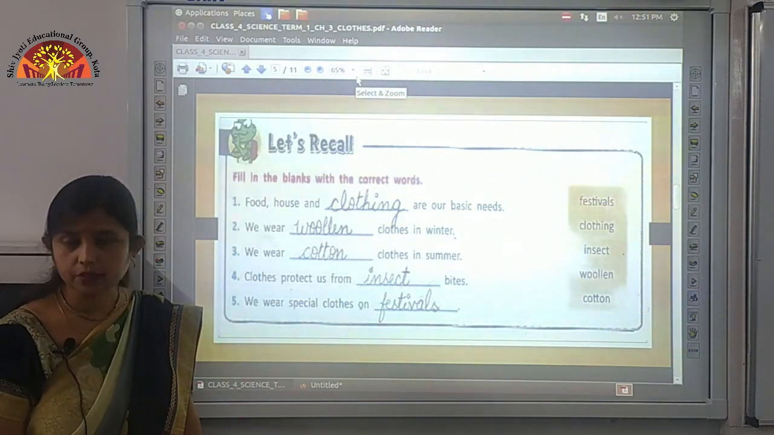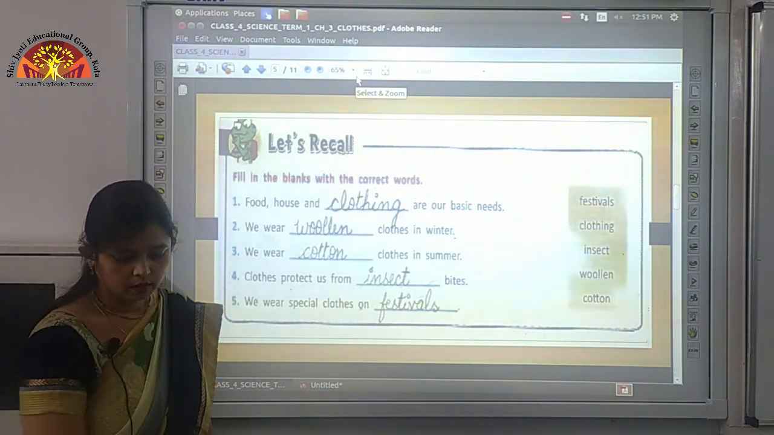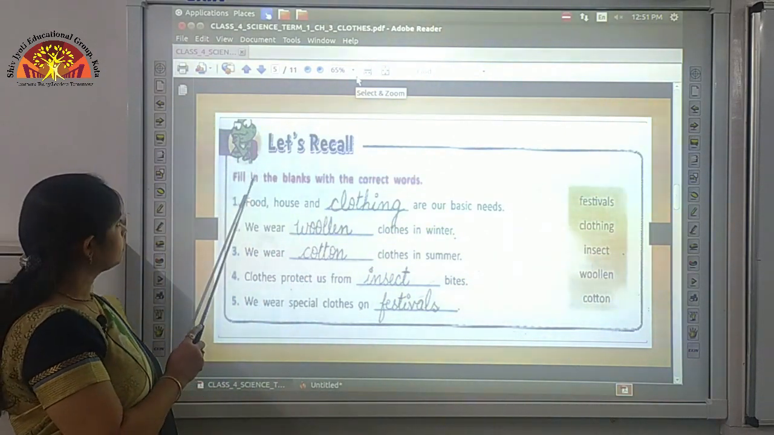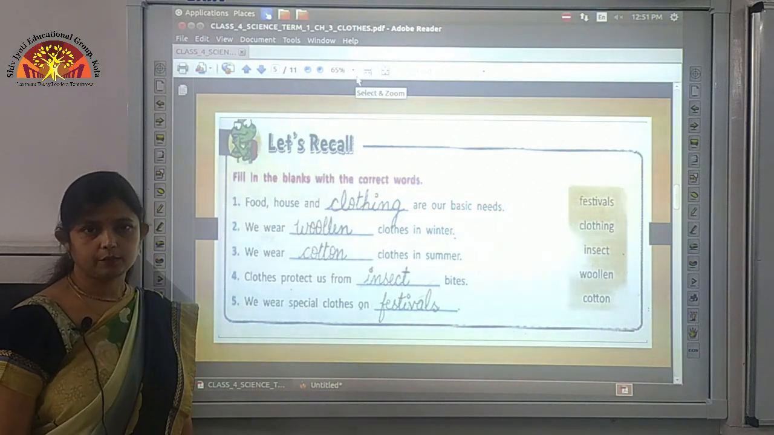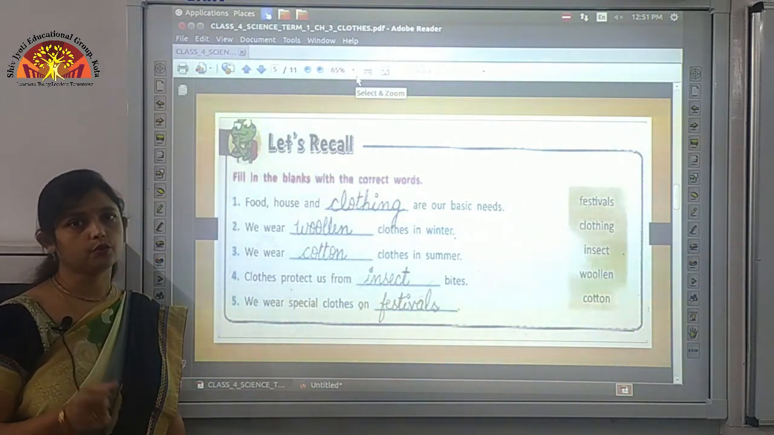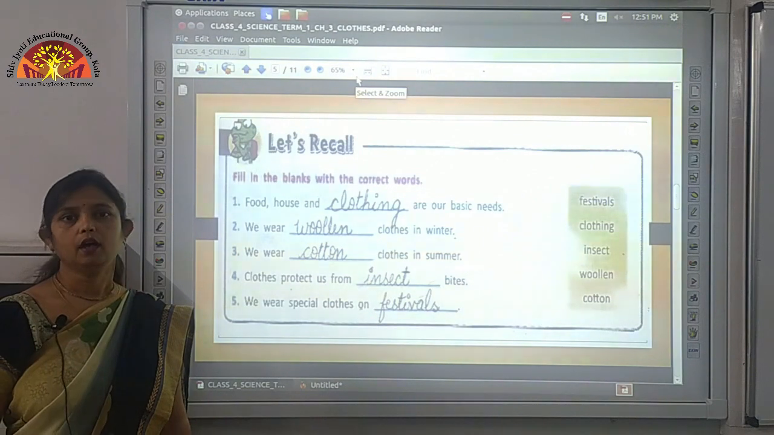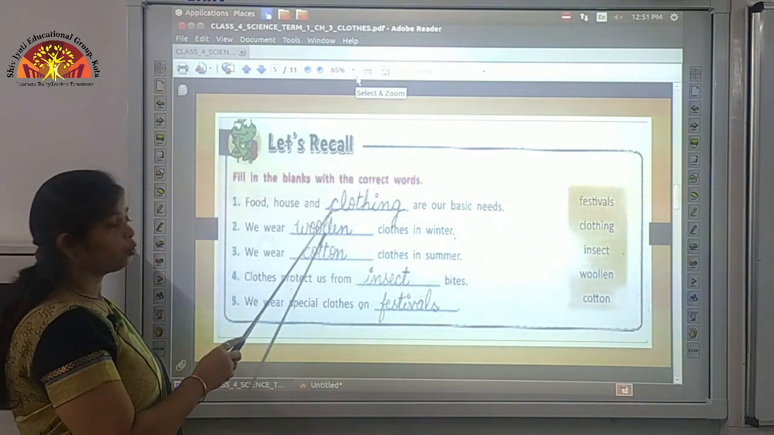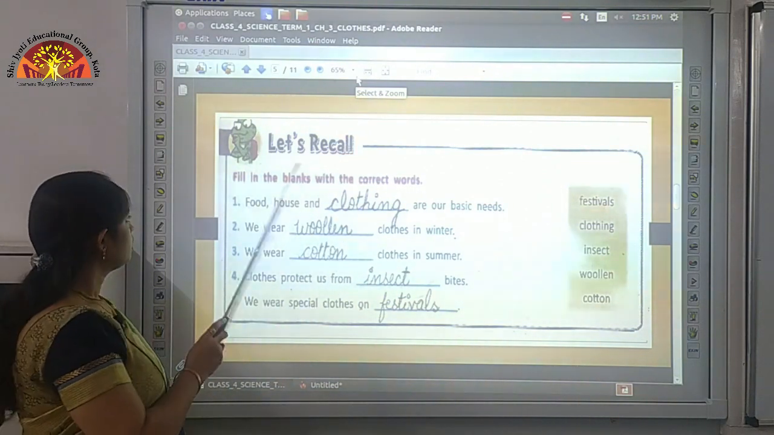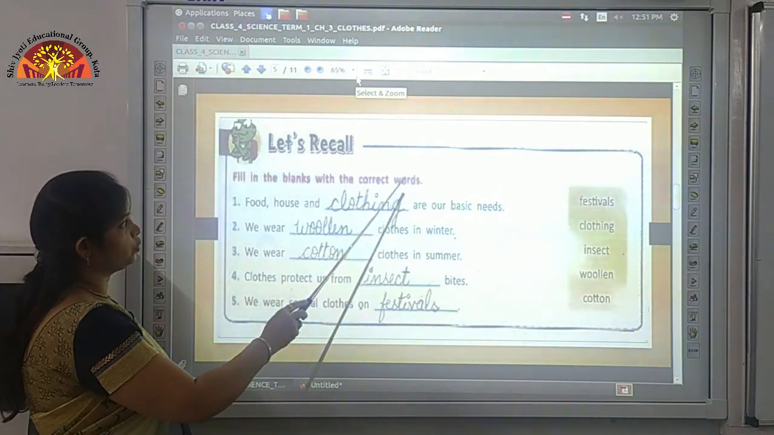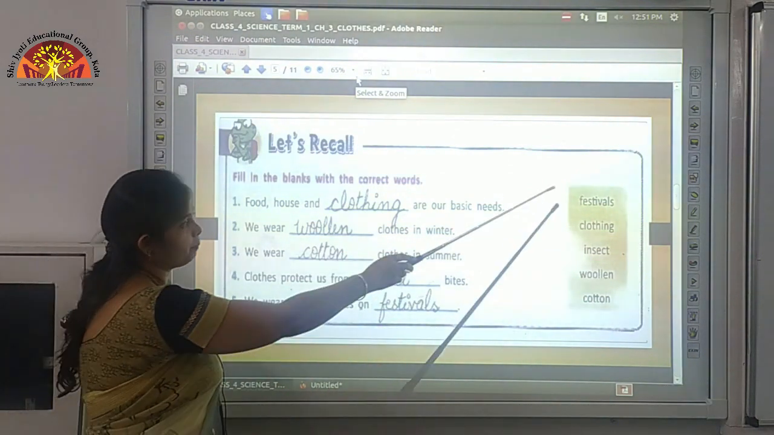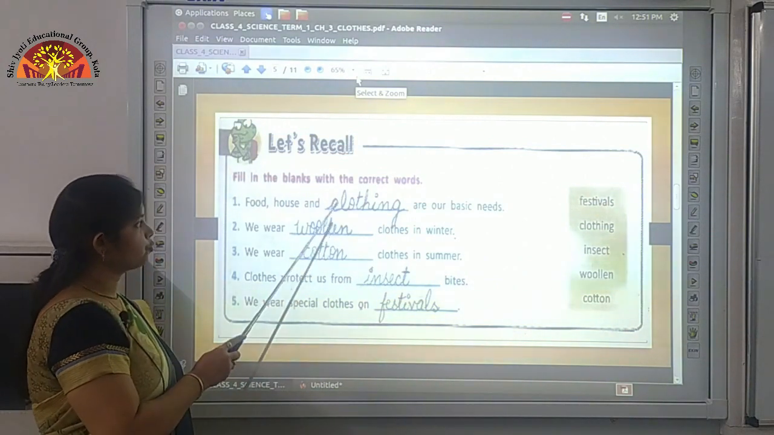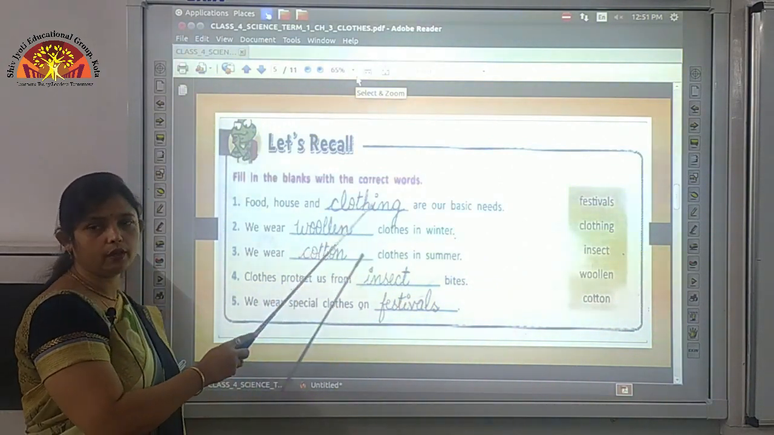Okay, so open page number 25. Let's recall. Before doing this work, keep your pencils sharpened, write the spellings correctly and do the work in good handwriting. Now fill in the blanks with correct words. A help box is given over here in which words are given. You have to fill the words in the blanks.